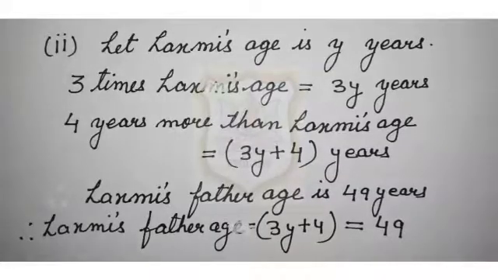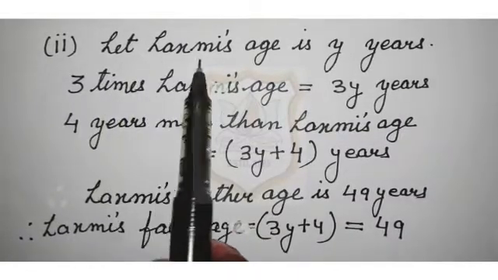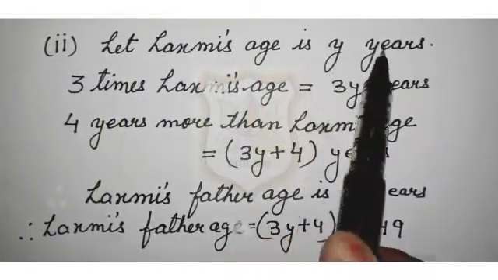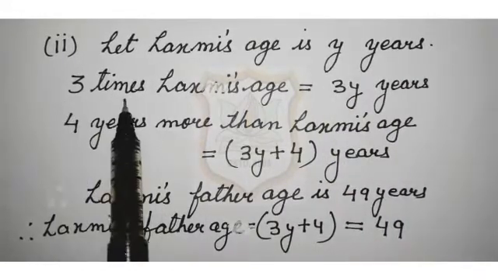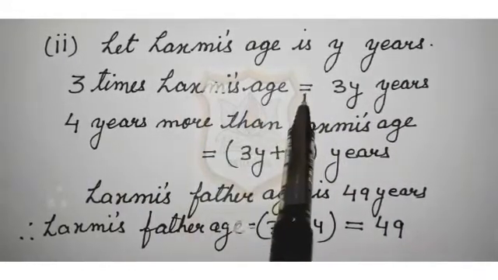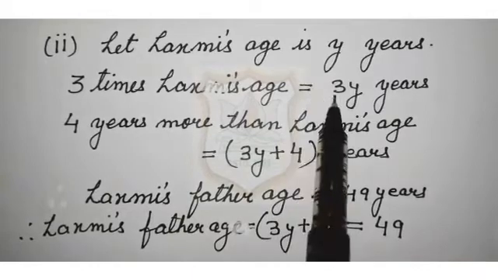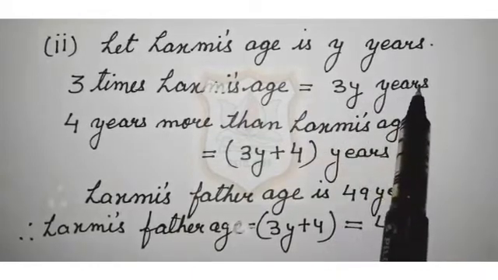So students, solution for this case is, let Lakshmi's age be y years. 3 times Lakshmi's age is equal to 3 multiplied by y. That becomes 3y years.